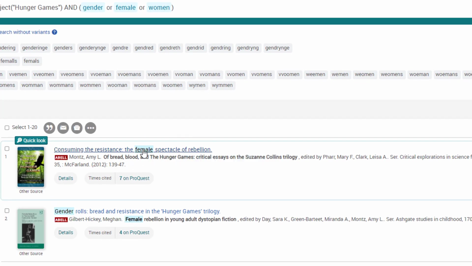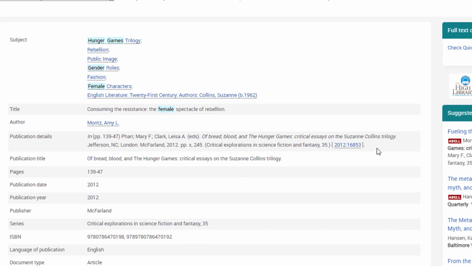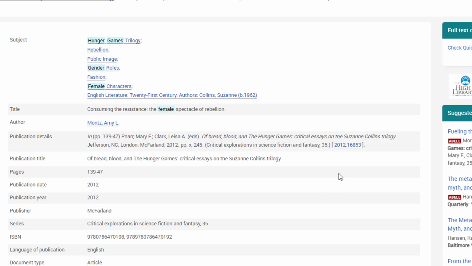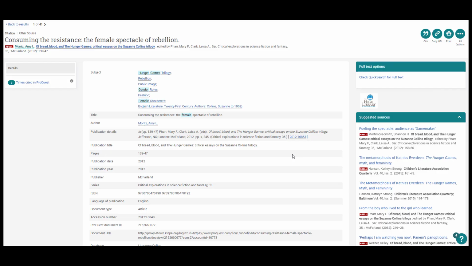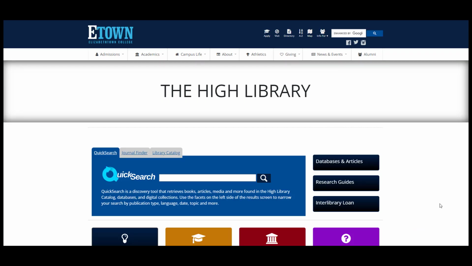So if I click on it, I will discover from the bibliographic information here that this is a book source. This is a chapter from a book of Blood, Bread, and the Hunger Games. And there is an option to search for this item via quick search, but I will not end up finding it in our library collection. In this case, the best option would be to go to Interlibrary Loan and request a book chapter.